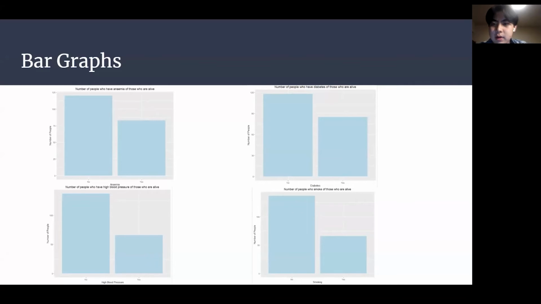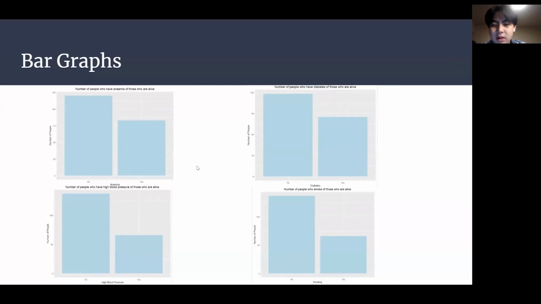So for our bar graphs, we decided to split them into two groups based on their life status. One group would be everyone who is alive, and another group would be everyone who is dead. We did this so we can show the differences between the categorical variables of those who are dead or alive, which could give us some clues on how these factors can play into heart failure.